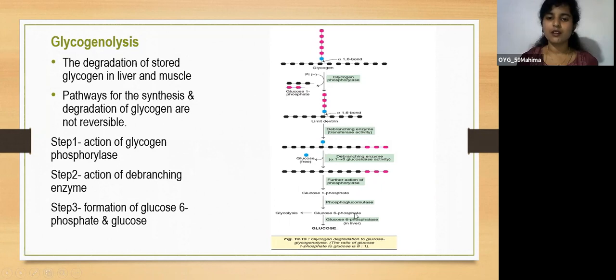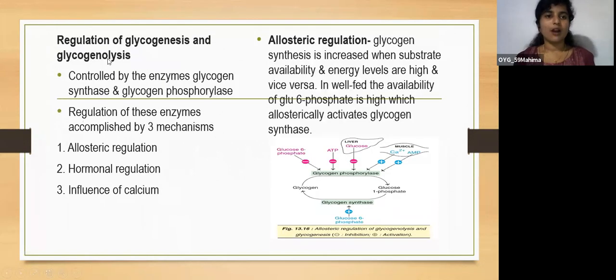Some molecules of glucose 6-phosphate will be utilized for the pathway of glycolysis, and glycogen is completely broken down into glucose. This is the glycogenolysis pathway. So now we'll see about the regulation of glycogenesis and glycogenolysis pathways.